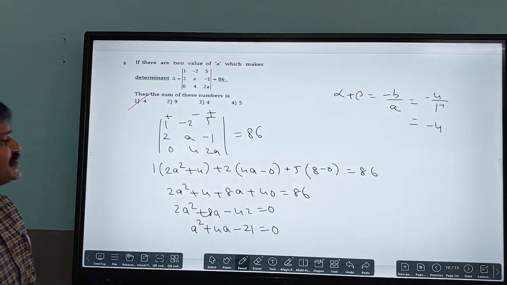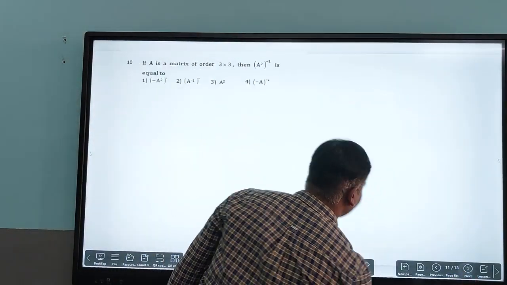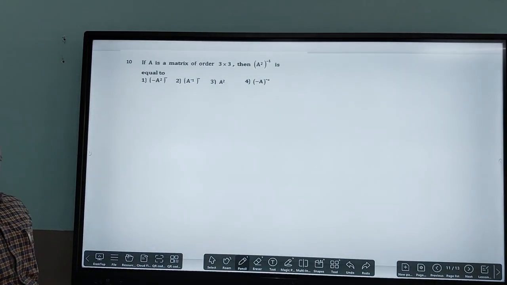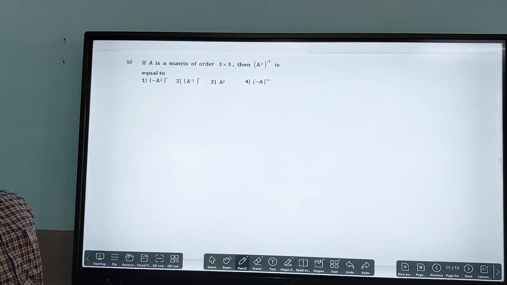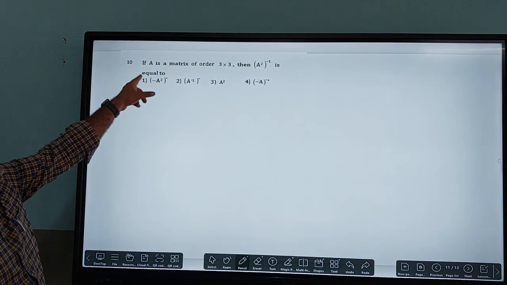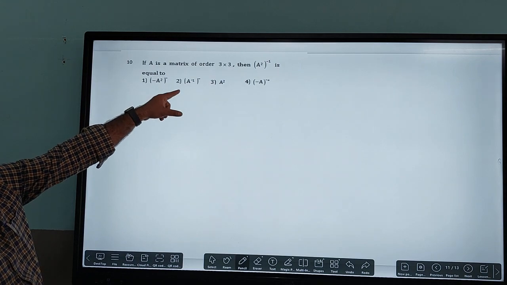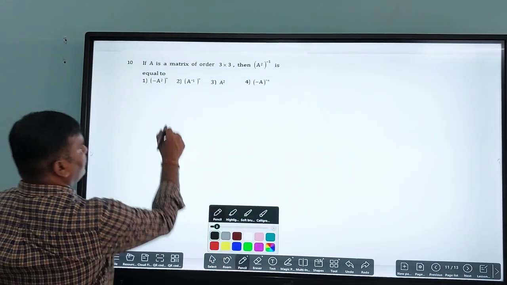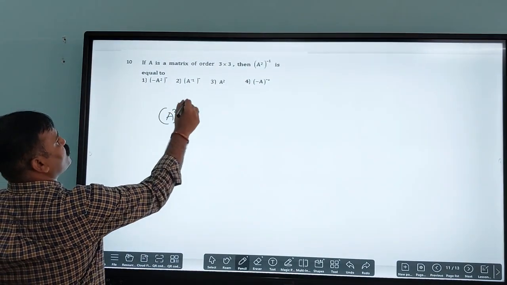And move to the next question, the 10th question. It's a very direct question. Again, it is from matrices. I said now there are 8 questions from the previous year question paper. So if A is a matrix of order 3 cross 3, then (A squared) whole raised to minus 1.